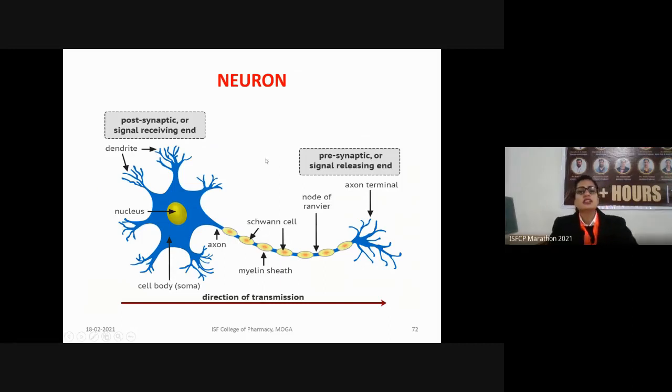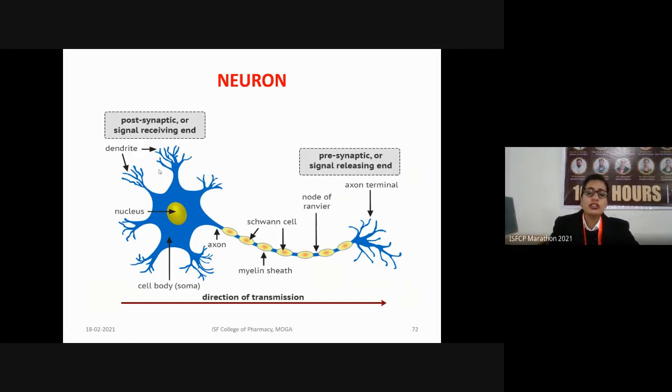And these neuron ends are of two types. The dendritic end is the postsynaptic end or the signal receiving end. The end at the axon terminal is known as the presynaptic end or the signal releasing end. Why? Because the dendritic end receives the signals from the previous neuron, and here the axon terminal end releases the signal to the other neuron, the neighboring neuron.